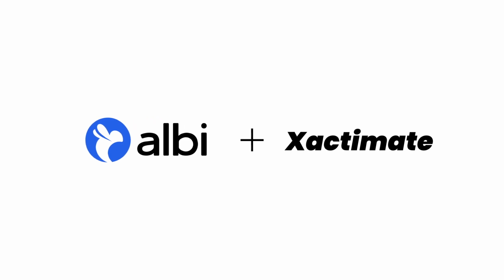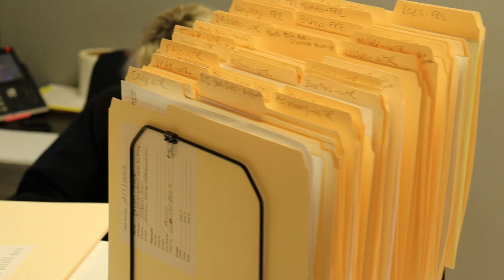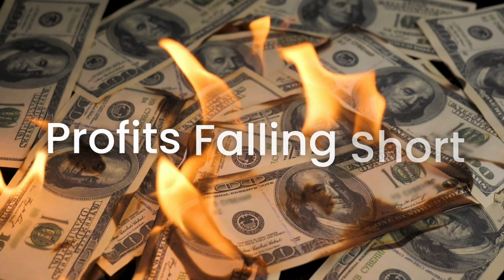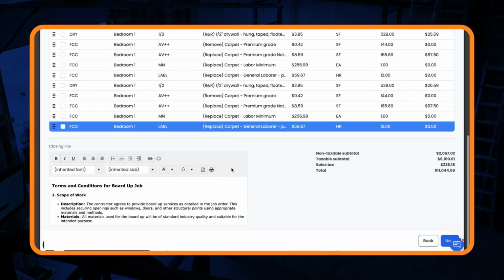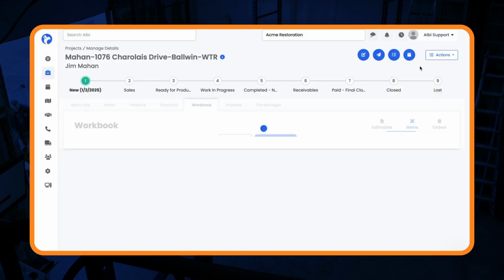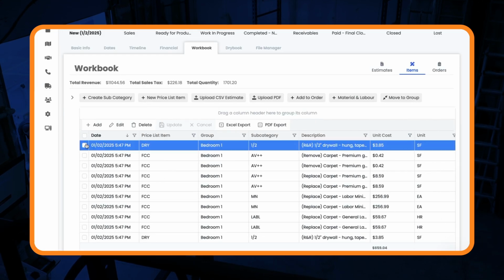Xactimate is a trusted estimating tool for restoration professionals, but relying on spreadsheets, manual processes, and gut instinct to manage project profitability can leave your profits falling short. Albi's Xactimate integration changes the game by not only allowing you to import Xactimate data directly into Albi, but also giving you full control over your estimates.